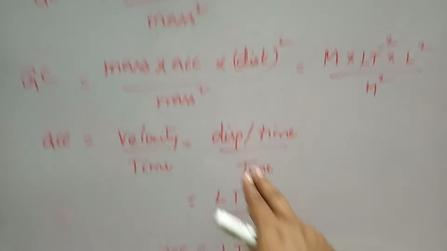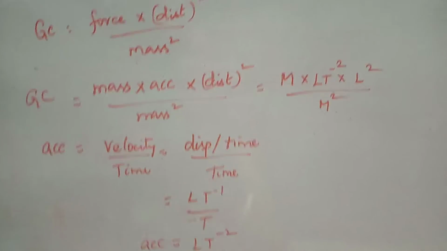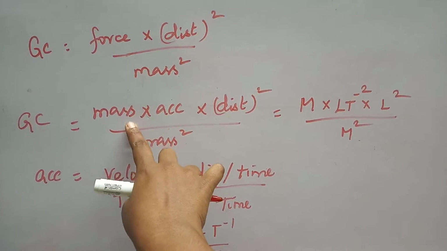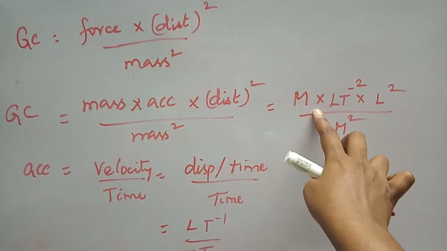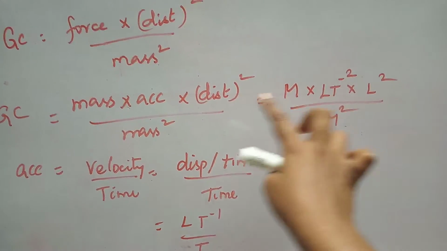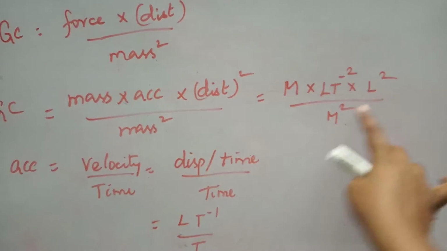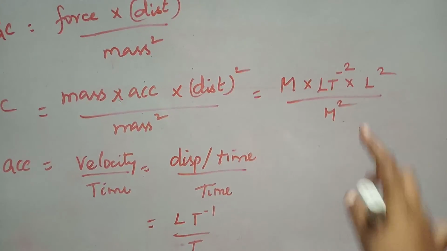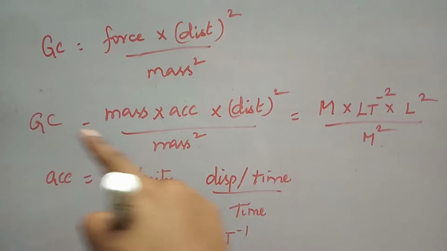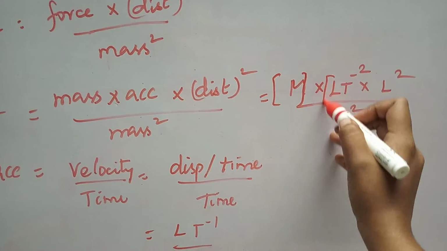So substitute this in the place of acceleration here for the dimension. Okay. So mass is a fundamental quantity, so it is m, and for acceleration we have found it as L t power minus 2, and then for distance L, here you have square, so it is L square, divided by mass square, so it is m square. Okay, now this is the dimension representation for the gravitational constant. As we know, it should be represented by the square brackets here.